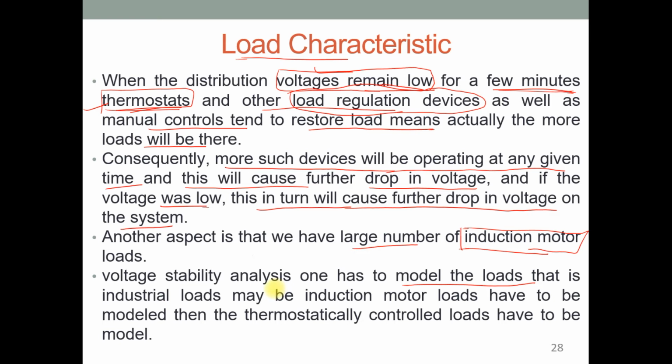So for voltage stability analysis, one has to model the loads, that is, industrial load, maybe induction motors have to be modeled. Then the thermostatically controlled load has to be modeled. That means both the static and dynamic loads should be modeled, and from that we can conclude the load characteristic for voltage stability analysis.